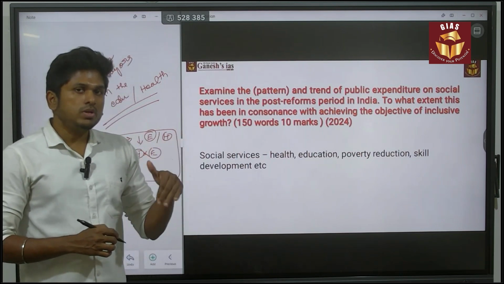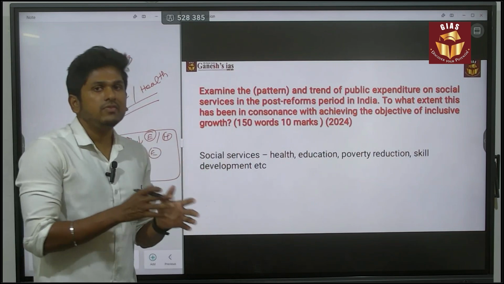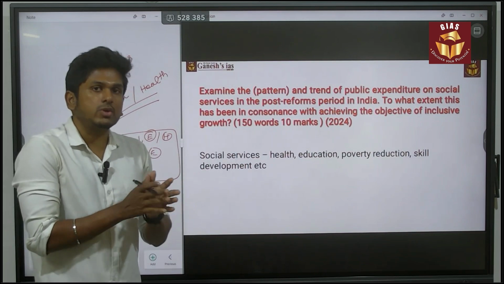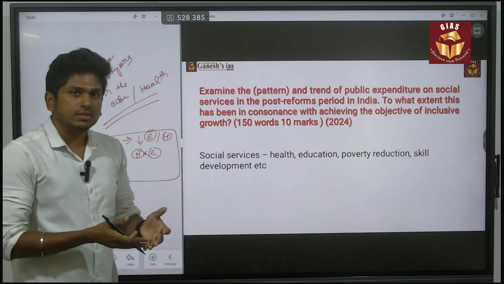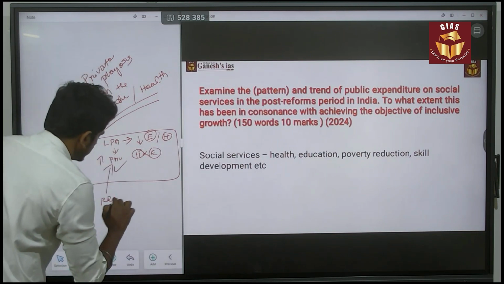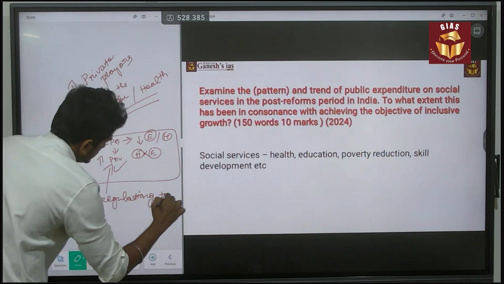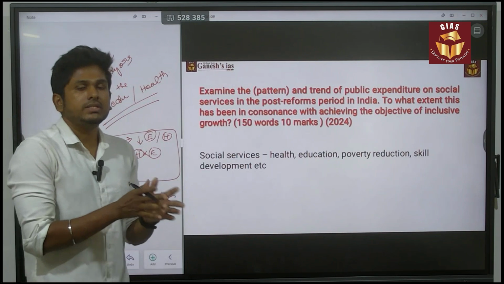So the government focus related to education and health is diverted, and they become more focused on the regulation of these private players. They are not ready to spend on them. They are only focusing on regulating them. So the shift happened after this LPG era.